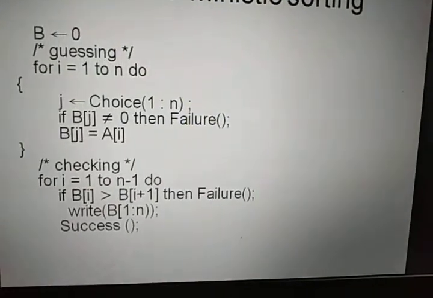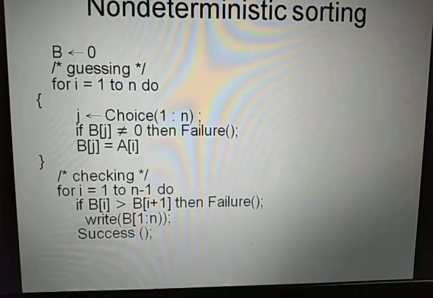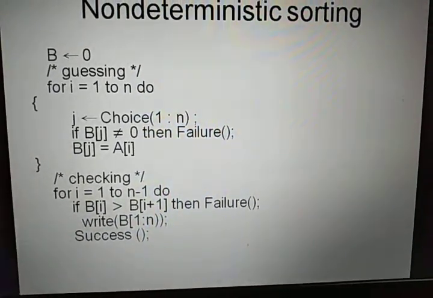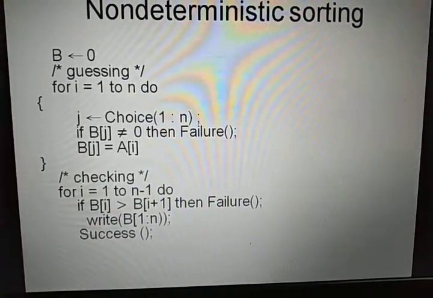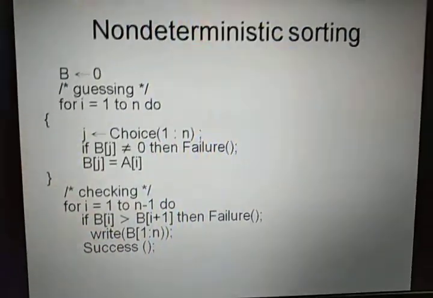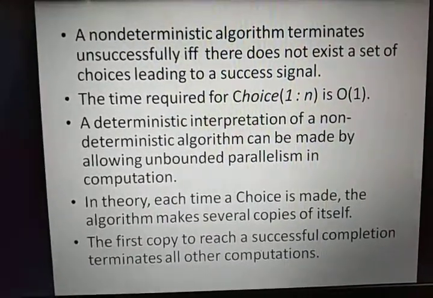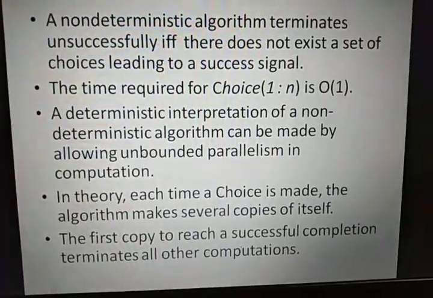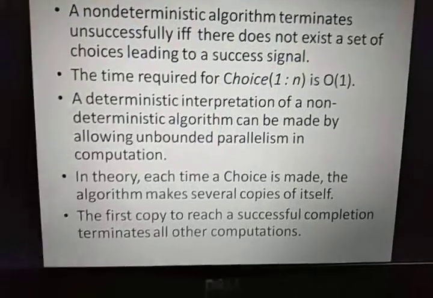Similarly, for sorting, the guessing phase contains selecting one of the permutations of the array elements, and if it is not a solution, failure. And the checking phase contains: if each element is in order, then it is success, otherwise it will be a failure. A non-deterministic algorithm terminates unsuccessfully if there does not exist a set of choices leading to a success signal, and the time required for choice 1 to n is order of 1.